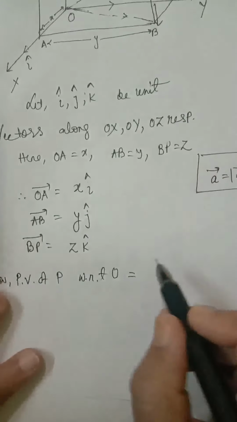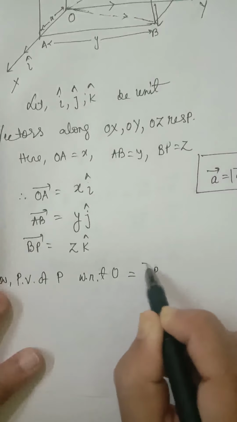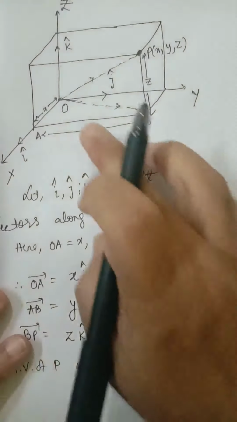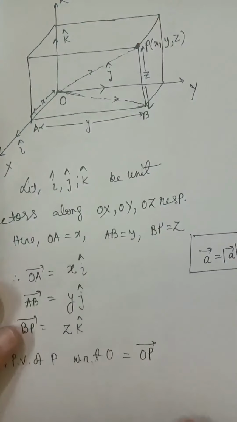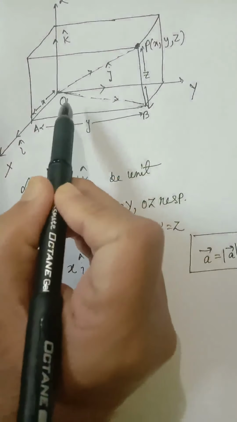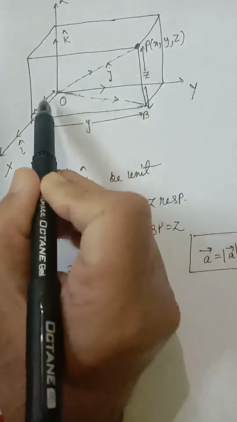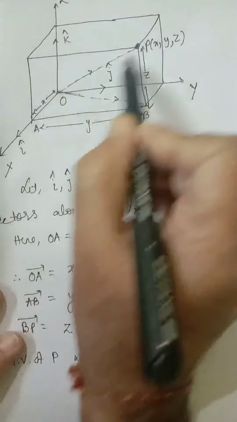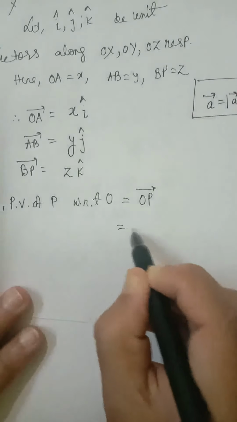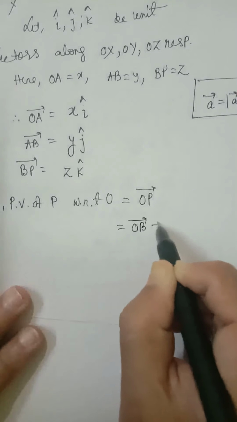We know the definition. By the triangle law of addition, OP equals OB plus BP. So we write it this way: OB vector plus BP vector.